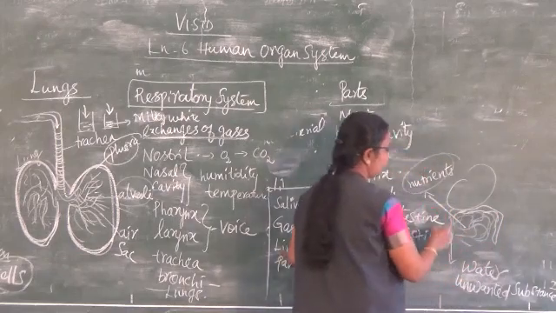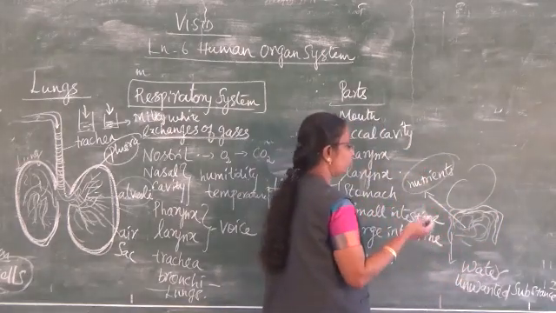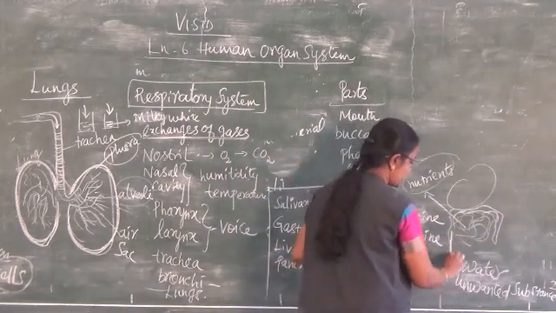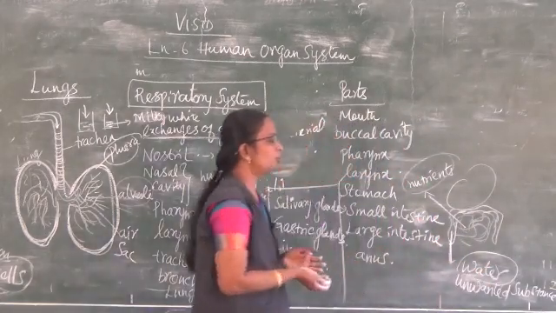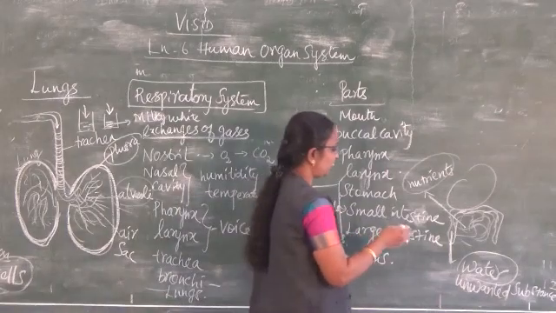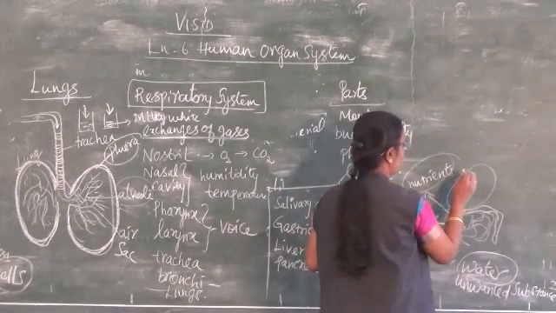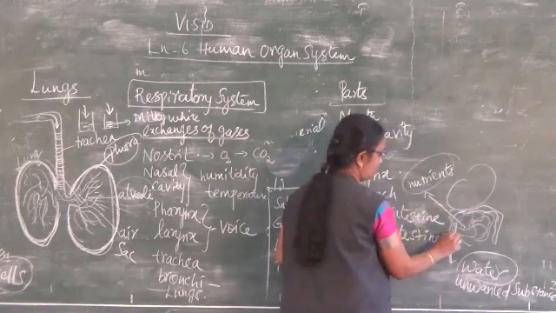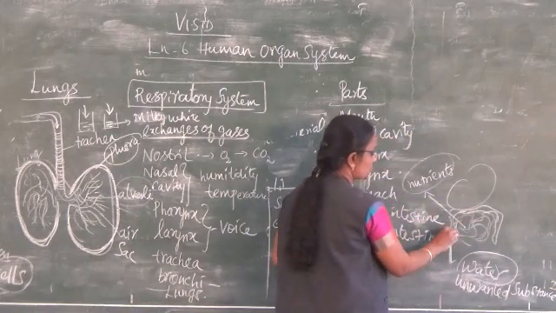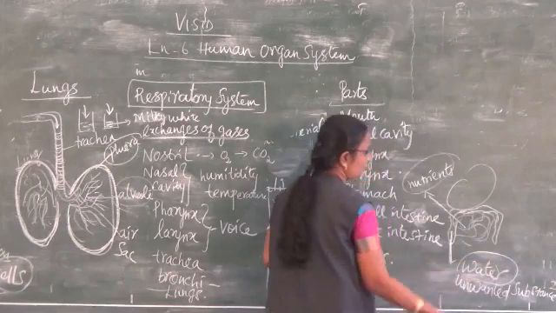From there it mixes with all parts of the body. Then what does the large intestine do? It will absorb water and the unwanted substance from the food we have taken in, and it gets out from the body. So stomach, after that small intestine, and then it goes to the large intestine.